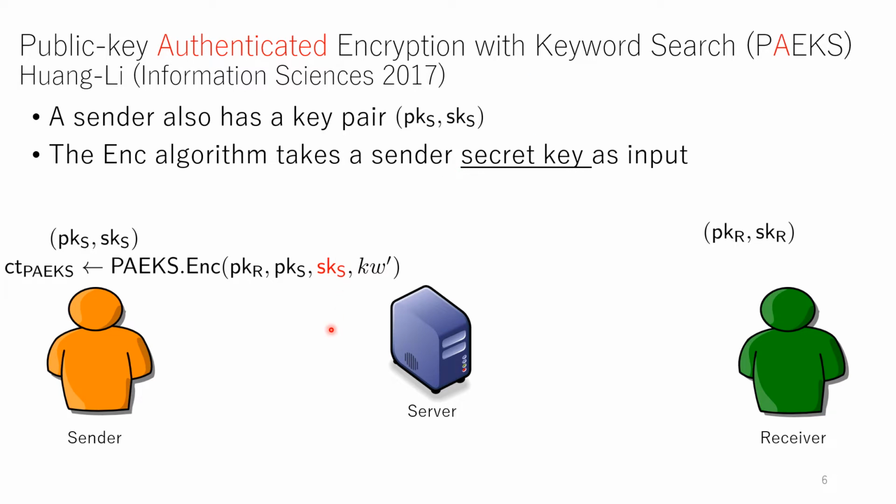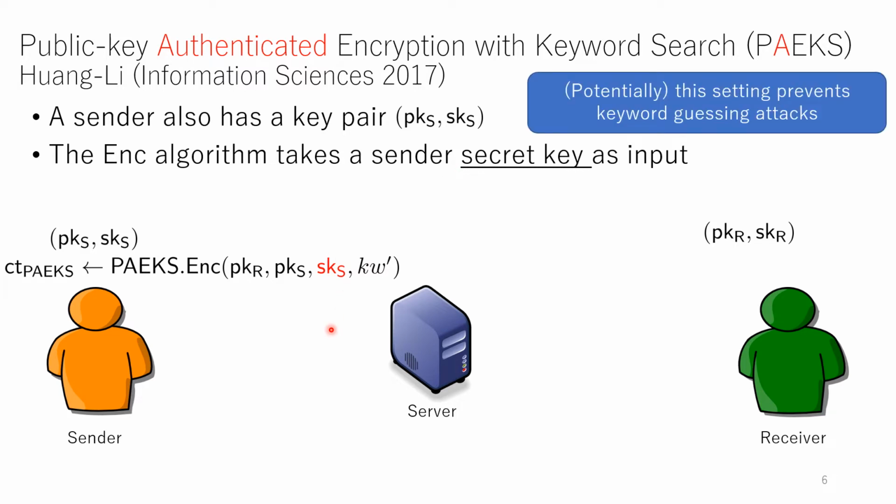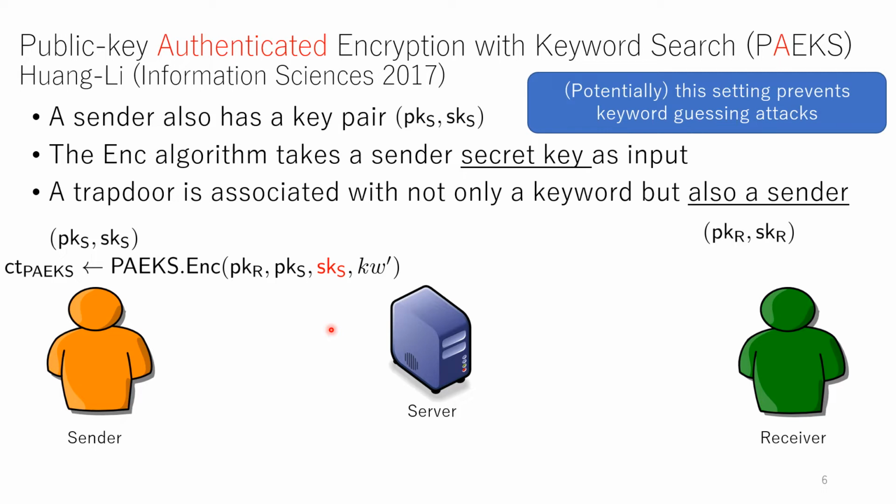And this setting potentially prevents the keyword guessing attacks because ciphertext is generated by secret key holders. And the trapdoor is associated with not only a keyword but also a sender like this. So the receiver indicates a sender by using the public key of the sender for generating the trapdoor.